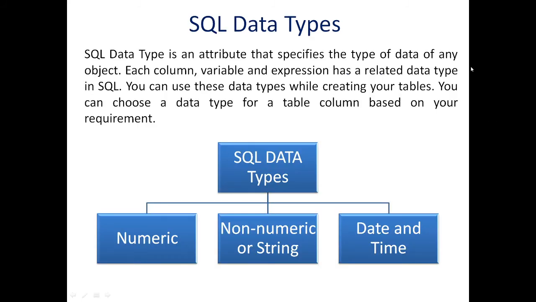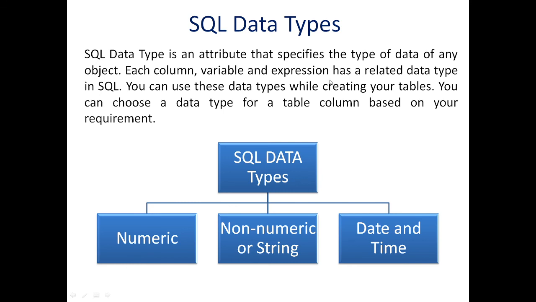Now what is an SQL data type? For now, just remember that SQL data types are numeric, non-numeric, and date and time. When we run SQL instructions in session 3, you will understand what SQL data types are. An SQL data type is an attribute that specifies the type of data of any object.